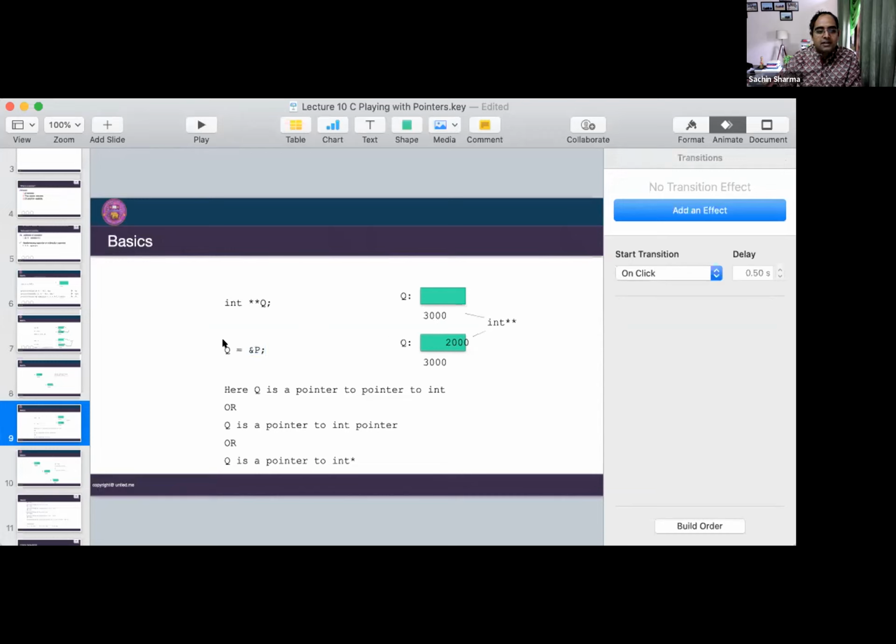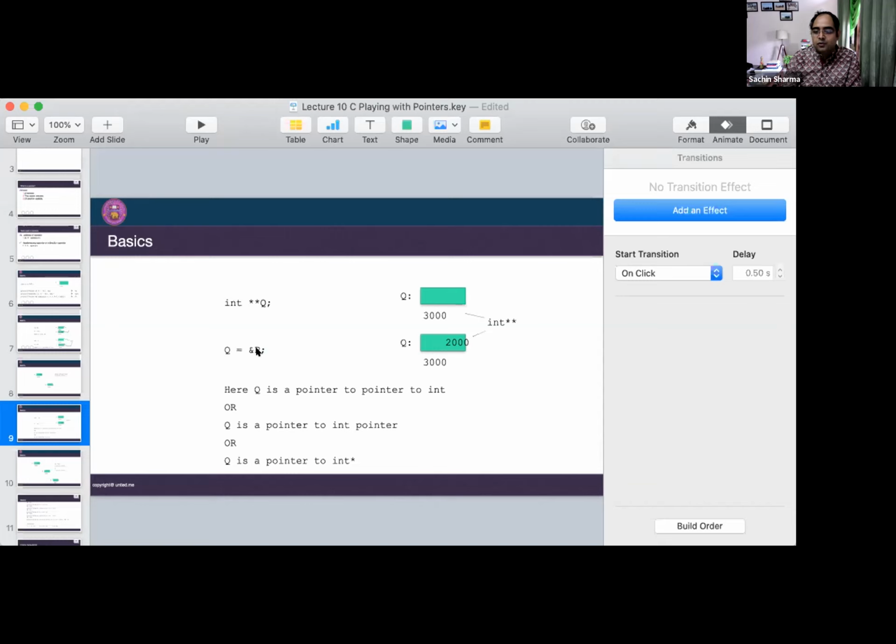So now q is pointing to p. Using q, you can print the value of p and you can also print the value of x, because indirectly q can be directed to x by using two stars. One star takes q to p, and one more star takes it to x.